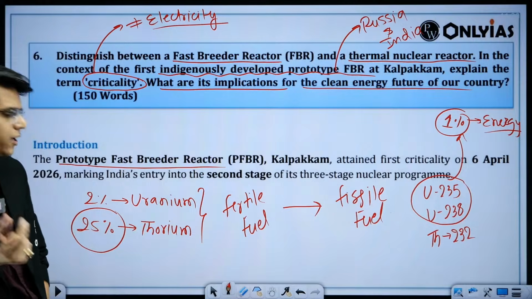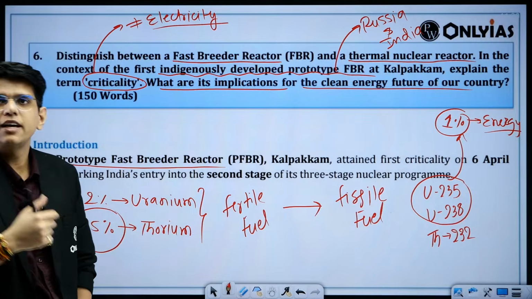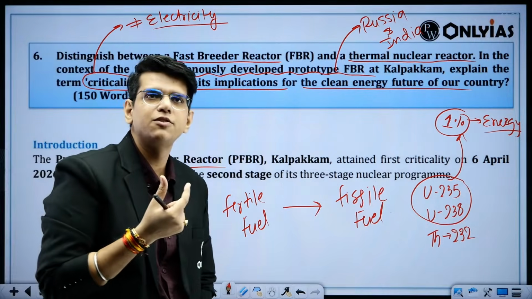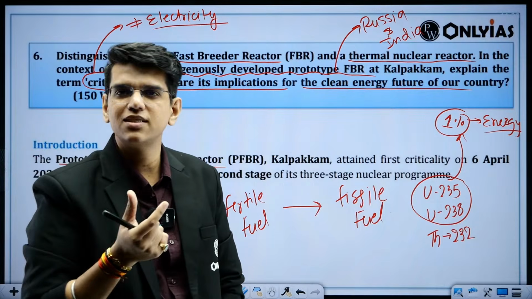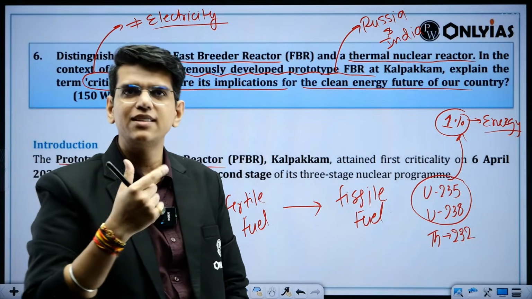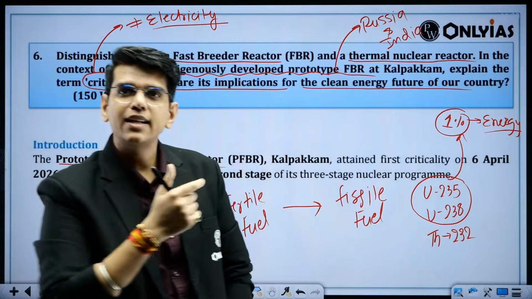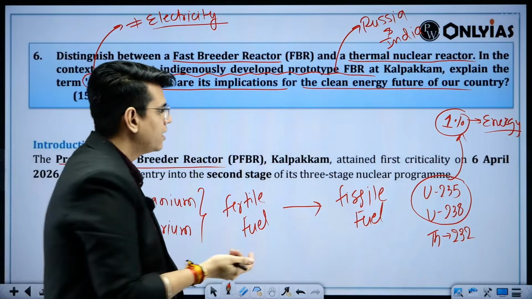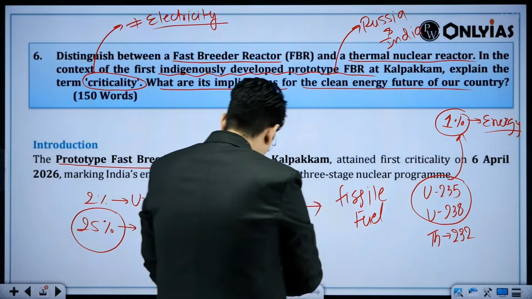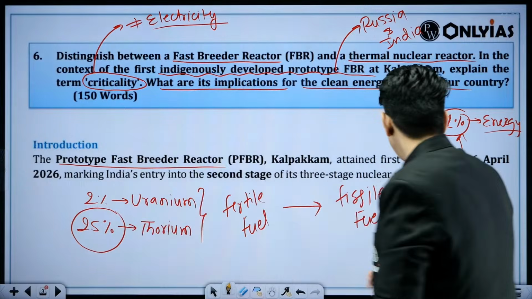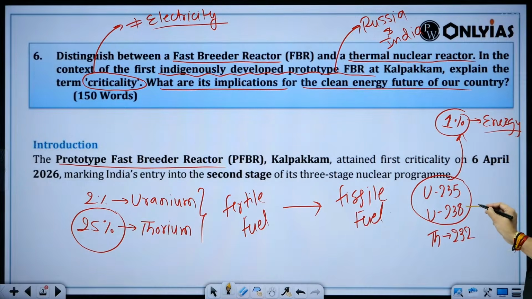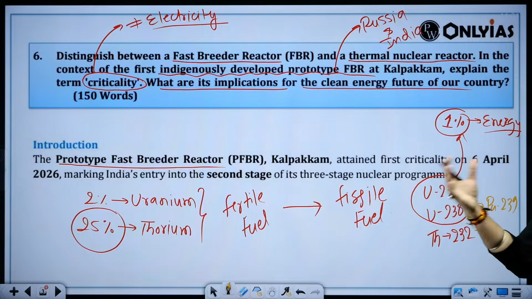We couldn't get to 25% fuel if we don't pass this bridge stage, which is stage 2. So first let's understand the difference between the first stage and the second stage, which they have asked, and then we will go to the implication part. You can convert this fertile fuel to plutonium 239, and you can convert thorium to uranium 233, not yet in principle.